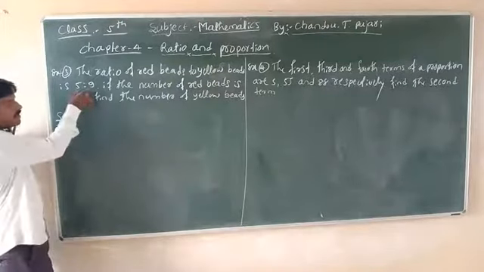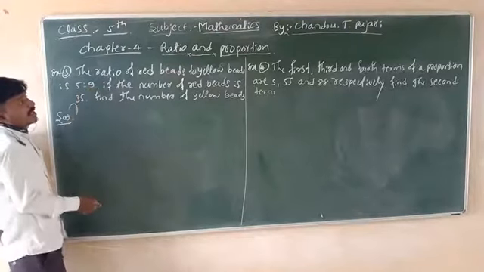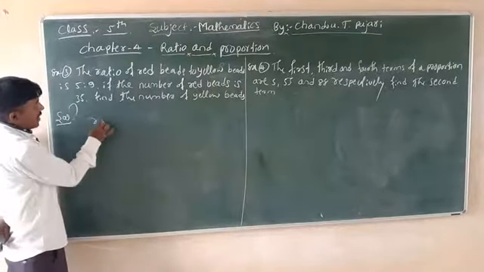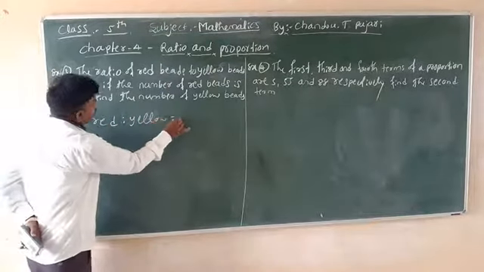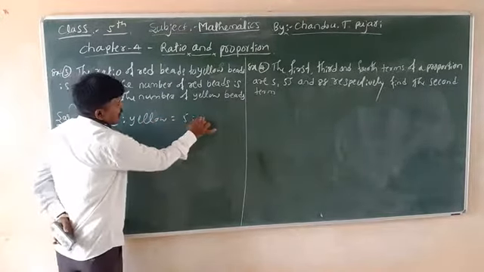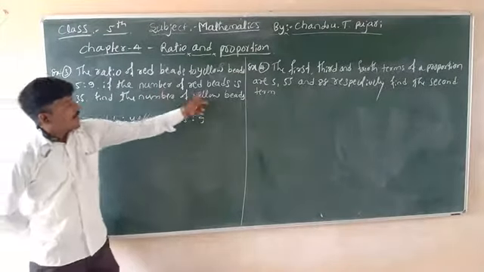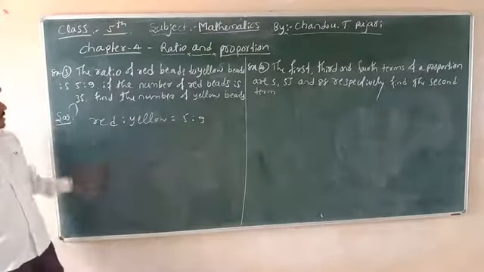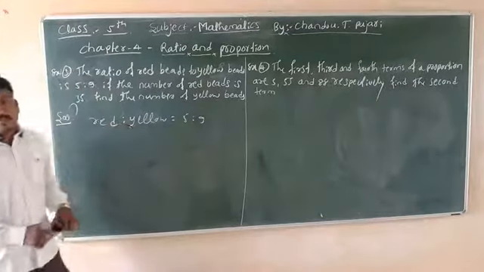One ratio is given, 5:9, red to yellow beads. The number of red beads is given, that is 35, but the number of yellow beads is not given.